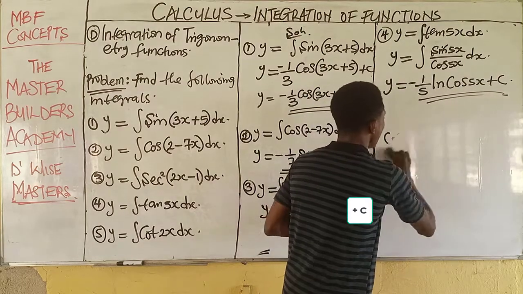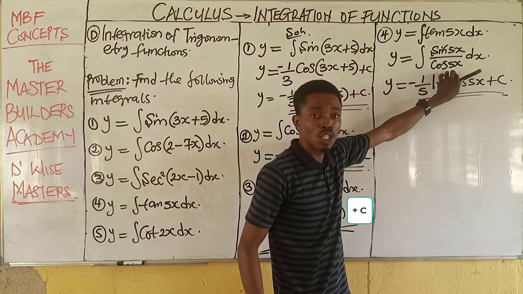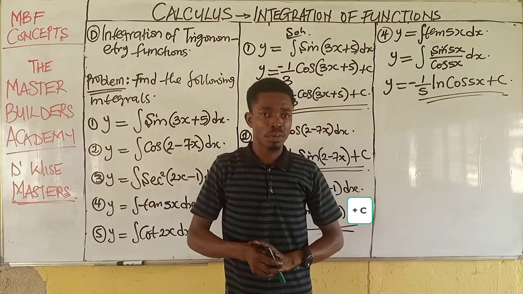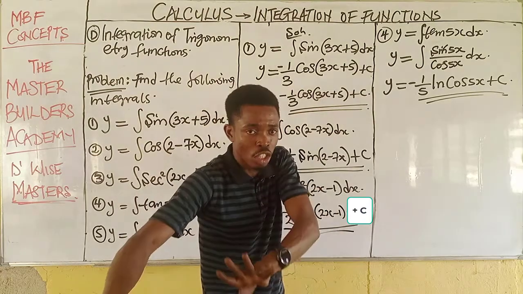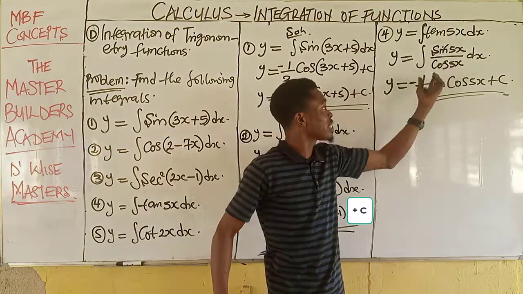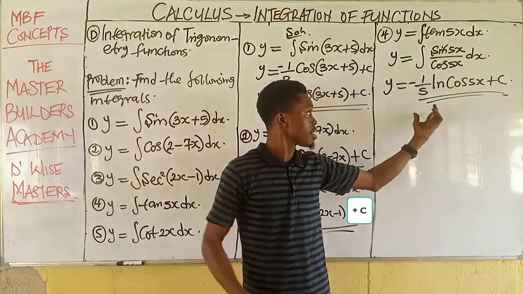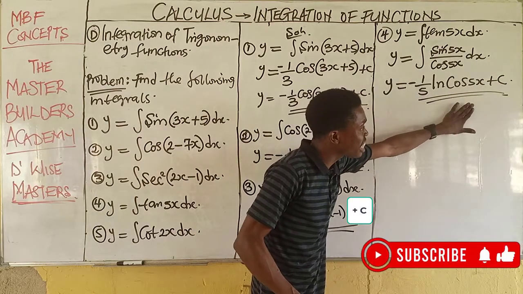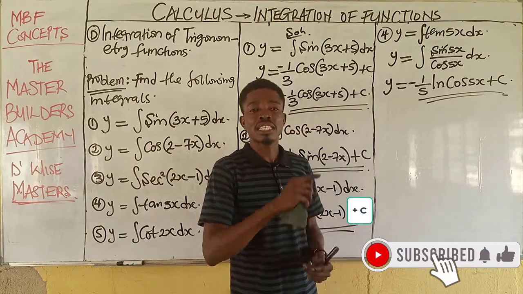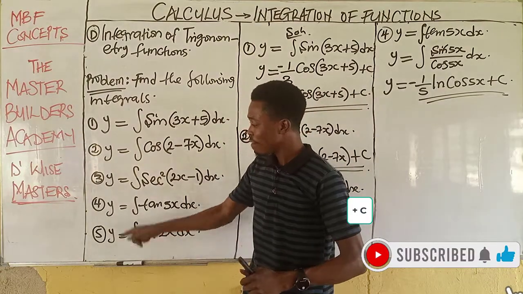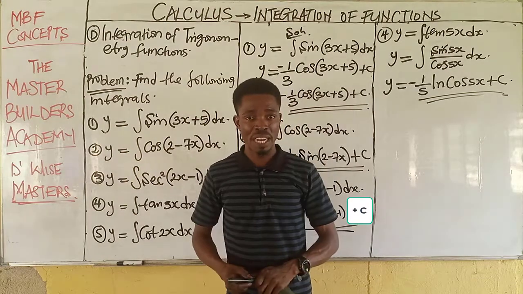So anytime you differentiate the denominator and it gives you exactly the function you have at the numerator, then the answer becomes the ln of the denominator with the coefficient of whatever you have when you differentiated the denominator. This is it. Now, if you still have not gotten this in details, you will understand this better when we look at question number 5. Now, let's solve question number 5.